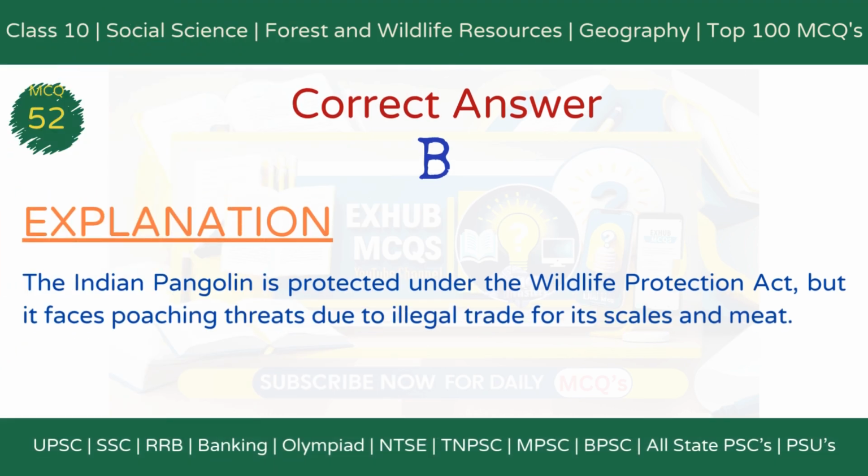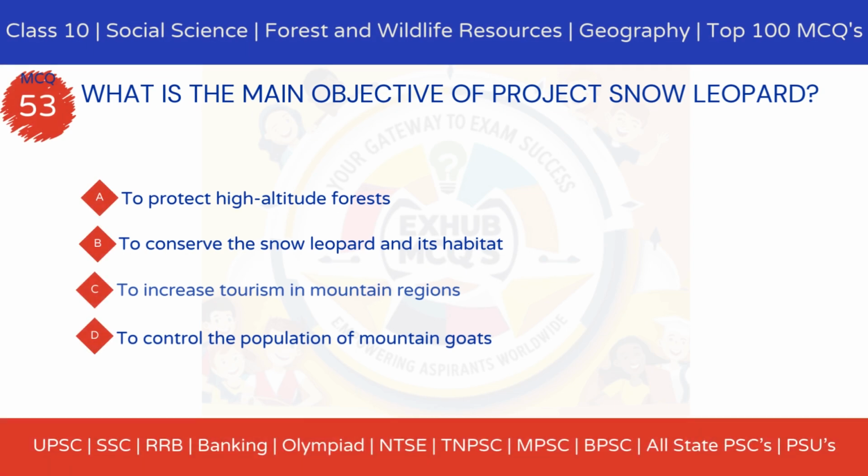The correct answer is option B, Indian pangolin. Explanation. The Indian pangolin is protected under the Wildlife Protection Act, but it faces poaching threats due to illegal trade for its scales and meat. MCQ 53. What is the main objective of Project Snow Leopard? Option A, to protect high-altitude forests. Option B, to conserve the snow leopard and its habitat. Option C, to increase tourism in mountain regions. Option D, to control the population of mountain goats.